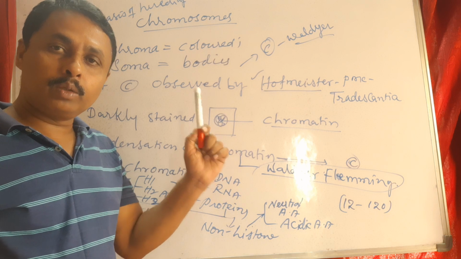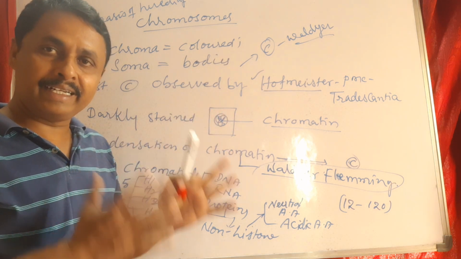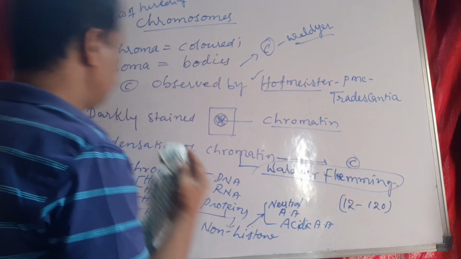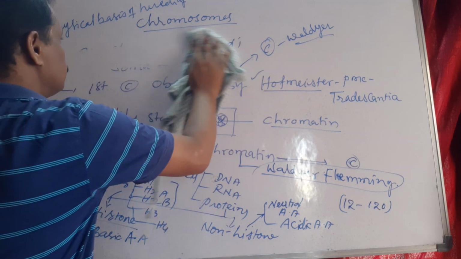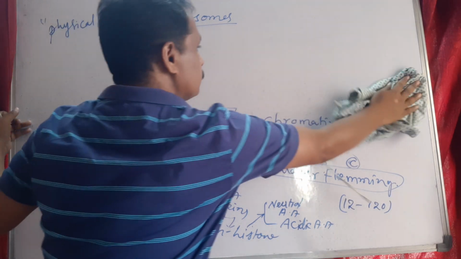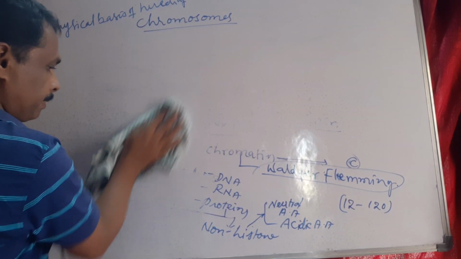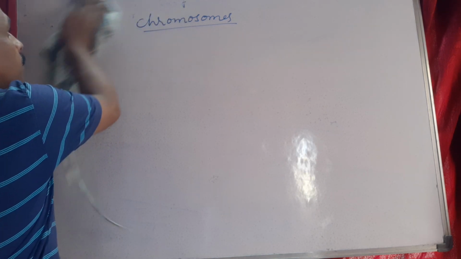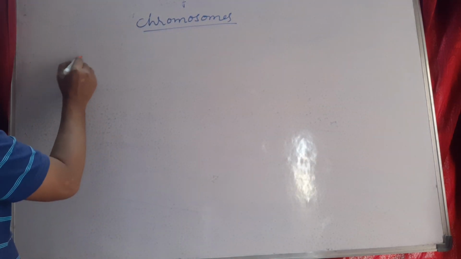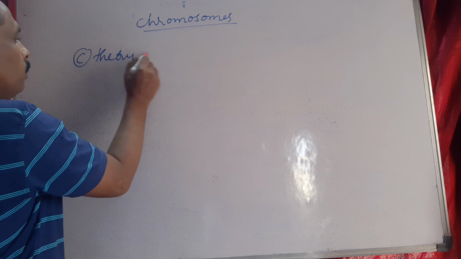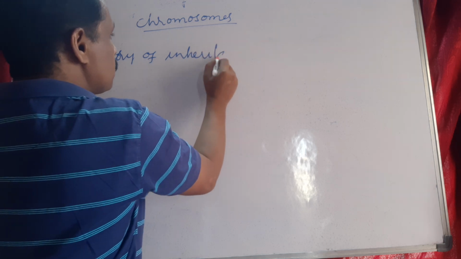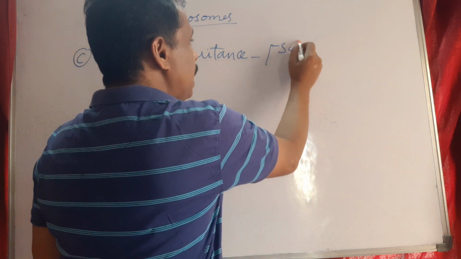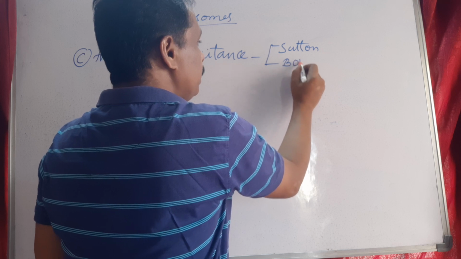The chromosomal theory of inheritance was given by Sutton and Theodore Boveri in the year 1903.